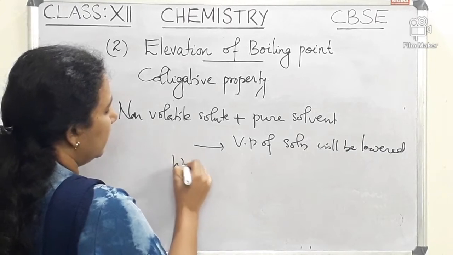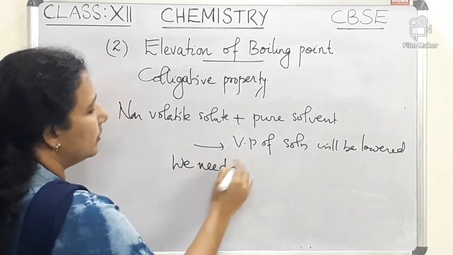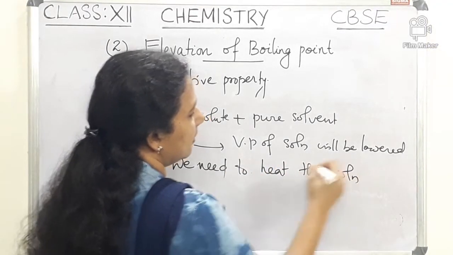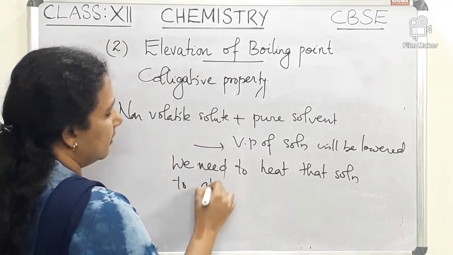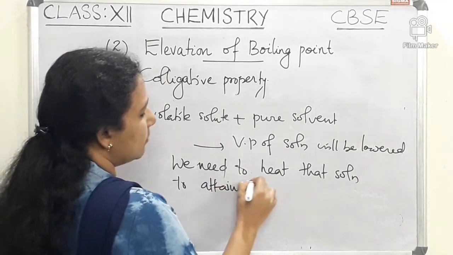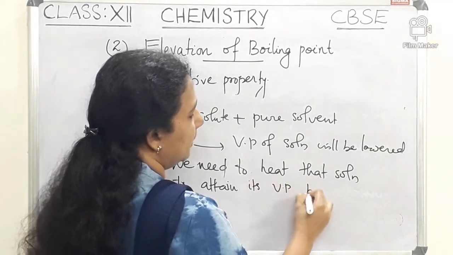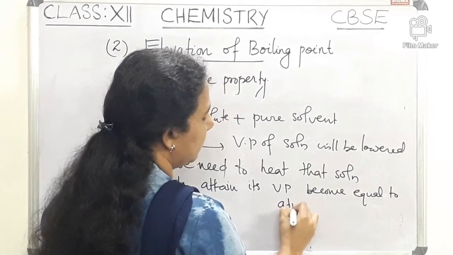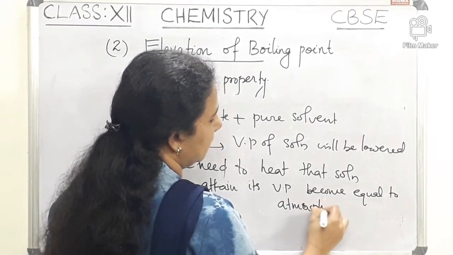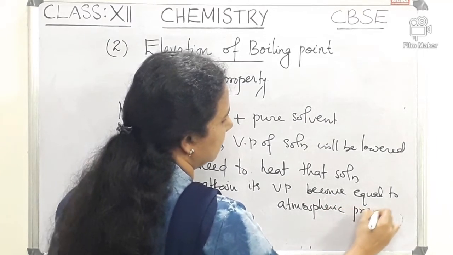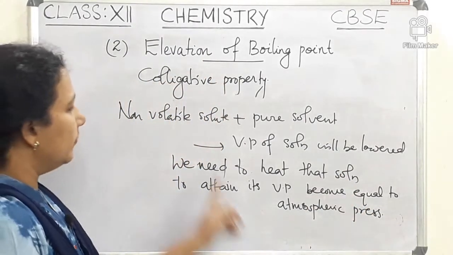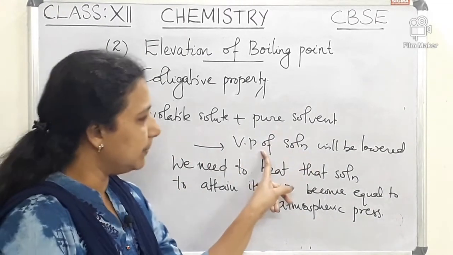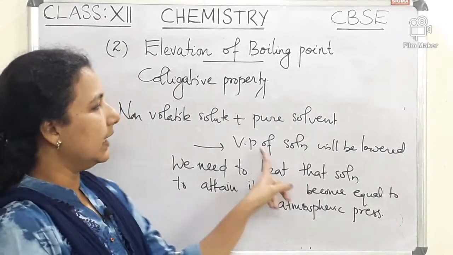So we need to heat that solution to attain its vapor pressure becoming equal to atmospheric pressure. When we add a non-volatile solute to a pure solvent, the vapor pressure of the solution will be less than that of the pure solvent.